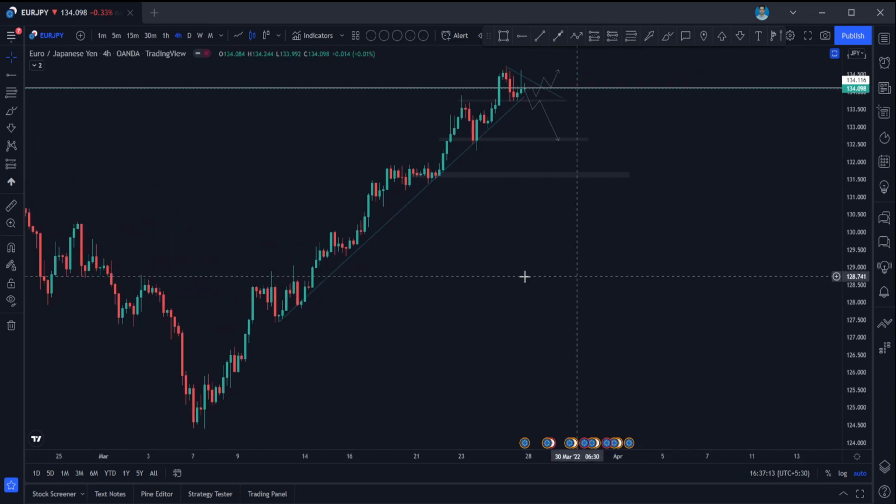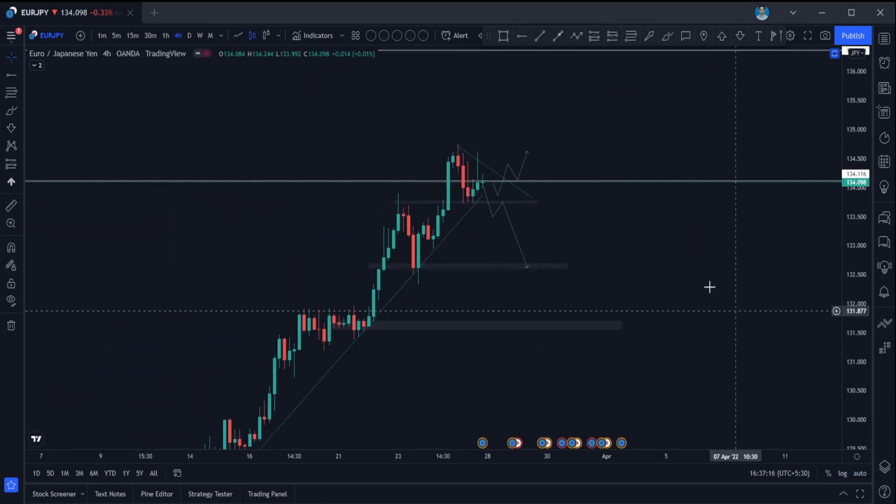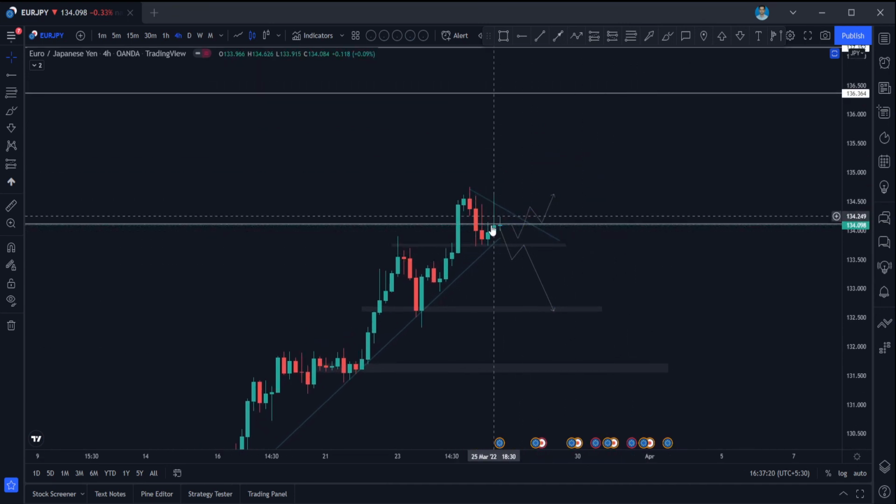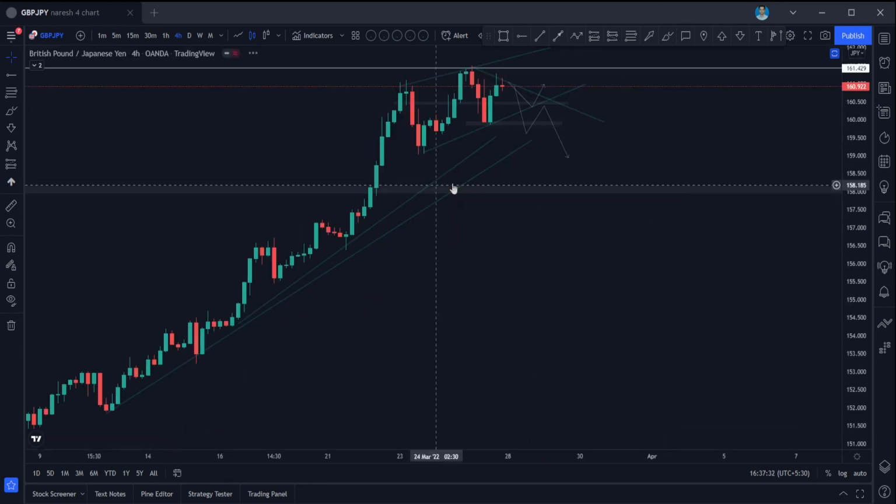So EUR JPY also is the same, guys. In the 4 hour time frame, it is in an uptrend, and right now it is consolidating here. So if it is taking support, holding this level and making a higher high, you can go for long entries. Or if it is breaking the structure and going lower low, you can go for short entries.